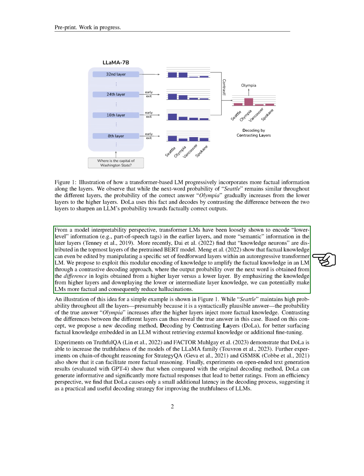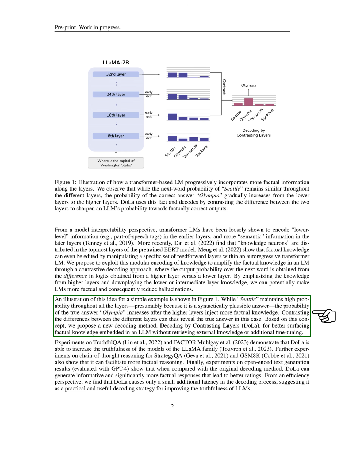We suggest a contrastive decoding approach, where the probability of the next word is determined by the difference in outputs from a higher layer versus a lower layer. By emphasizing knowledge from higher layers and downplaying lower or intermediate layer knowledge, we aim to make LMs more factual and reduce hallucinations. To illustrate, consider a simple example where the model is asked to name the capital of Washington